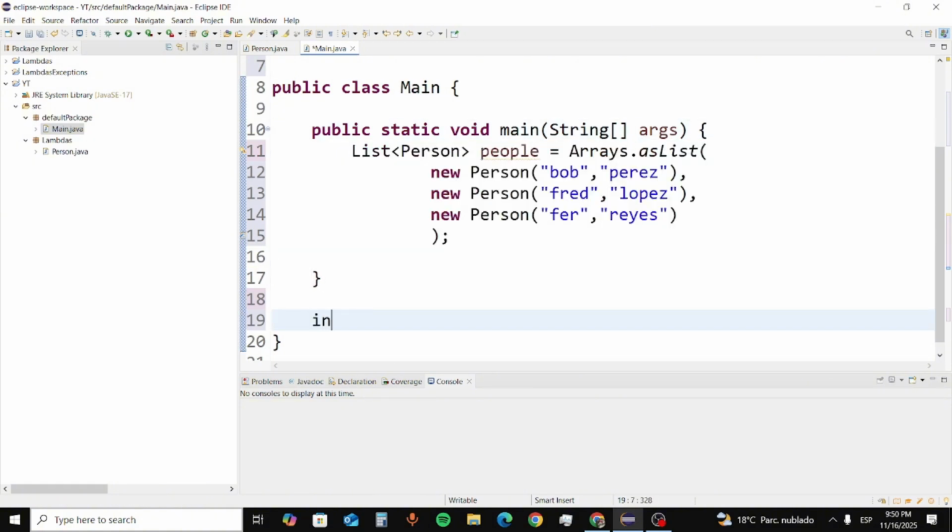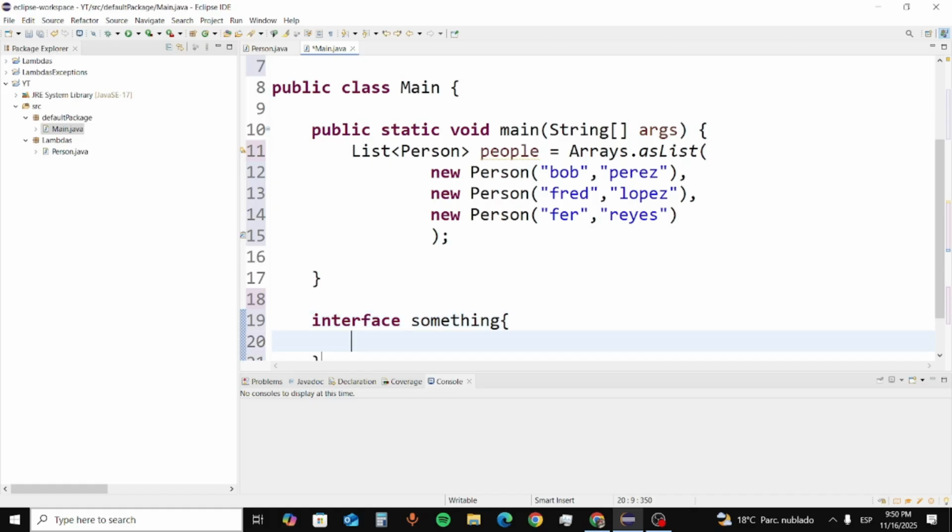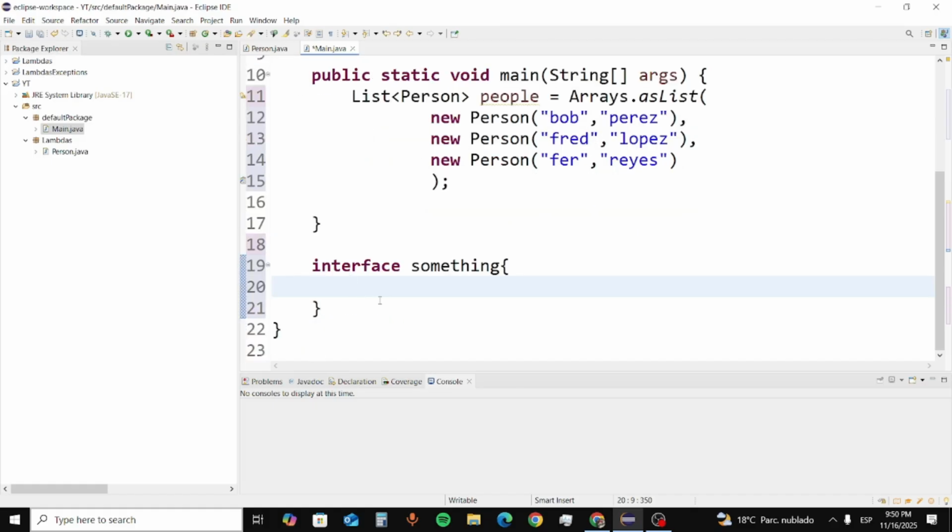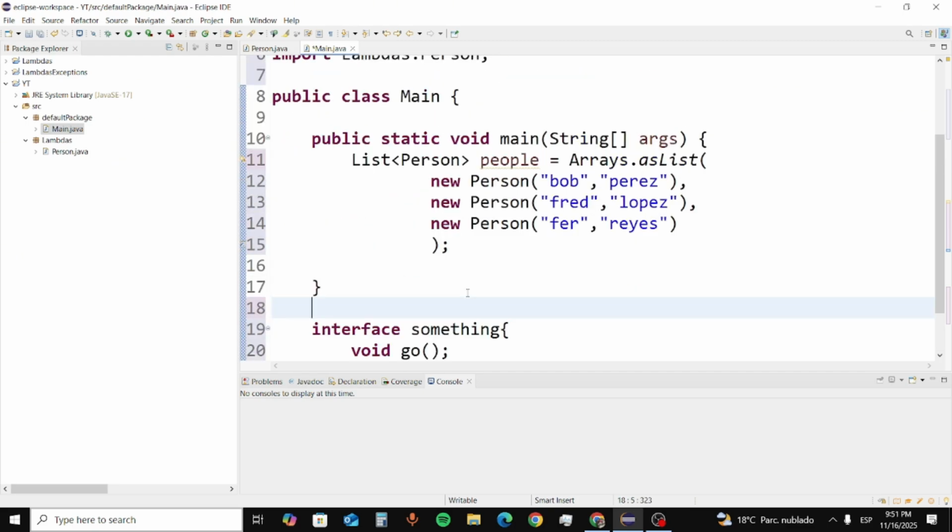Now I'm going to create an inner interface called Something. I just create this interface, and inside of this I'm going to create just one abstract method of type void, go, like this. Should it receive something? Well, in this case, no. So this is the abstract function that I created over here.